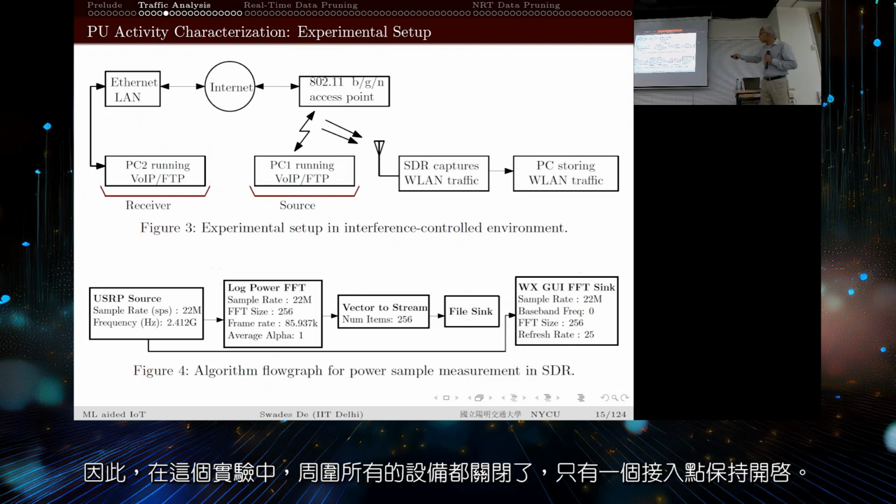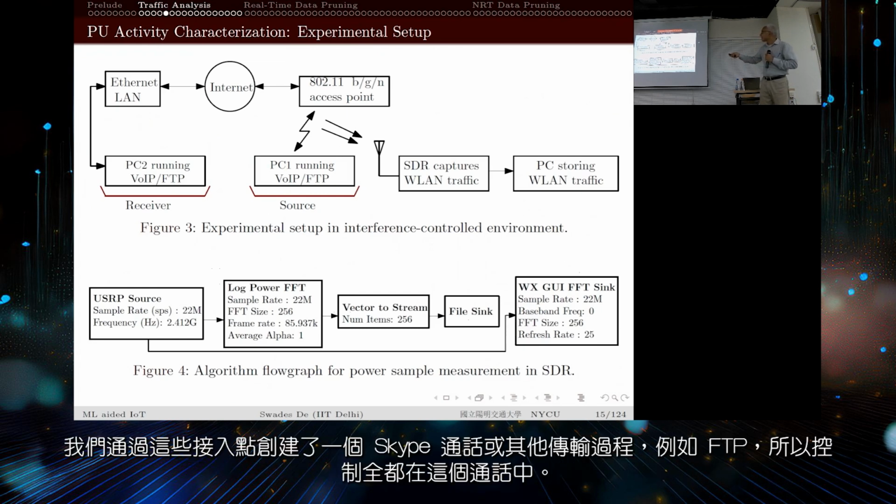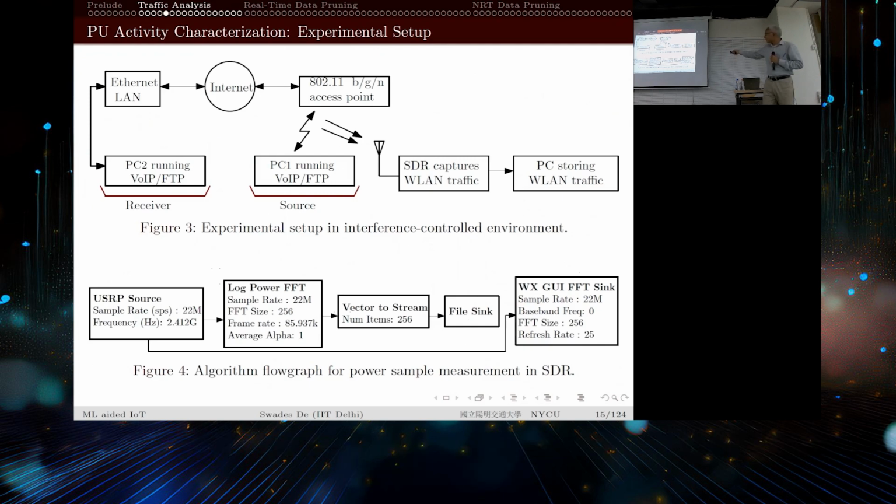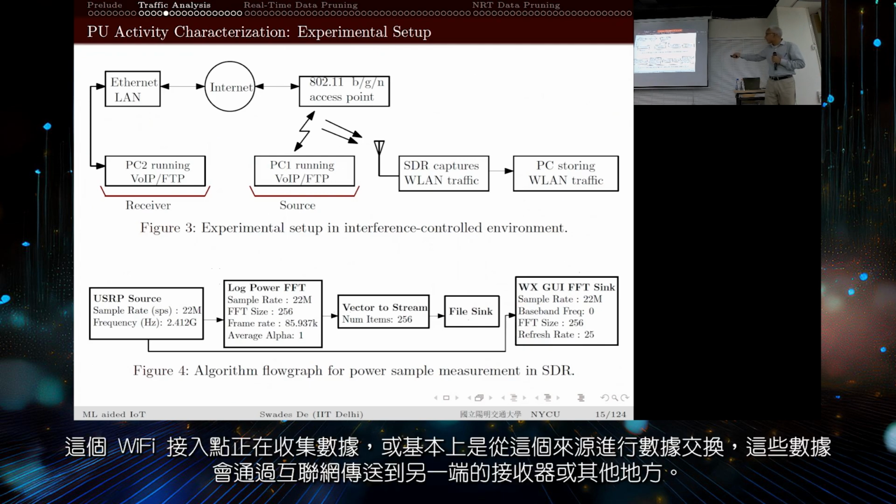So there is an access point, and everything else is closed. Through this access point, we created a Skype call or some transmission process, let's say FTP. We call this the controlled environment. This Wi-Fi access point is collecting the data from this source and sending it to the internet, to the other receiver end, wherever it is.